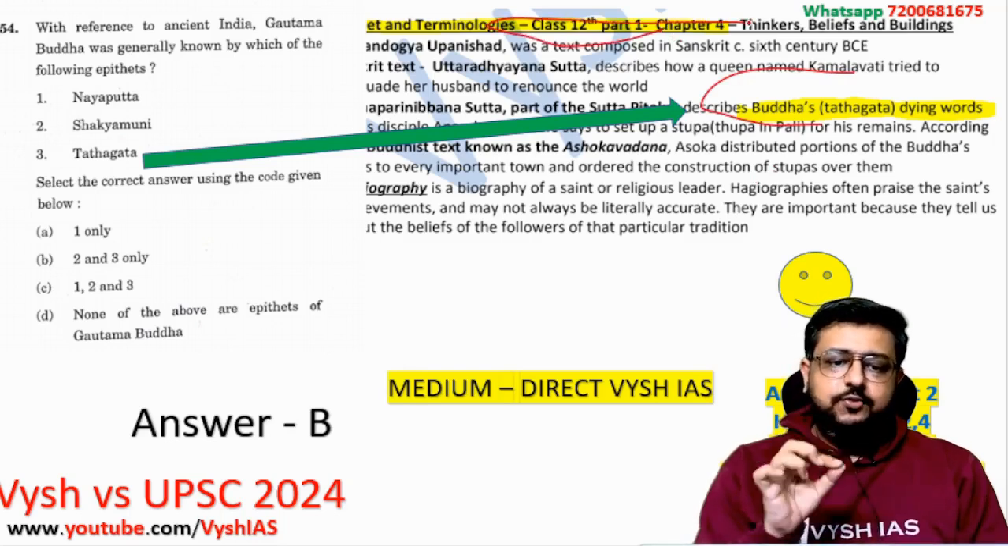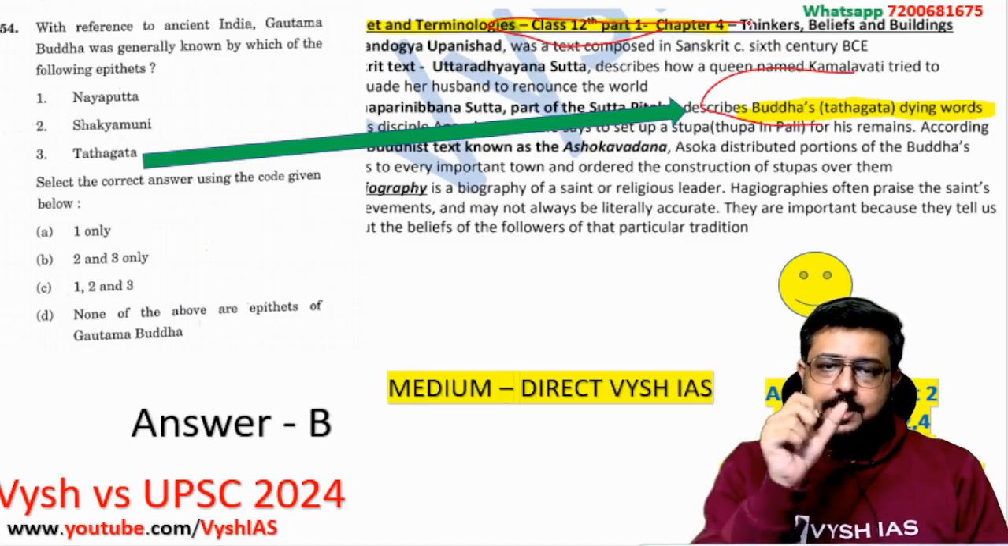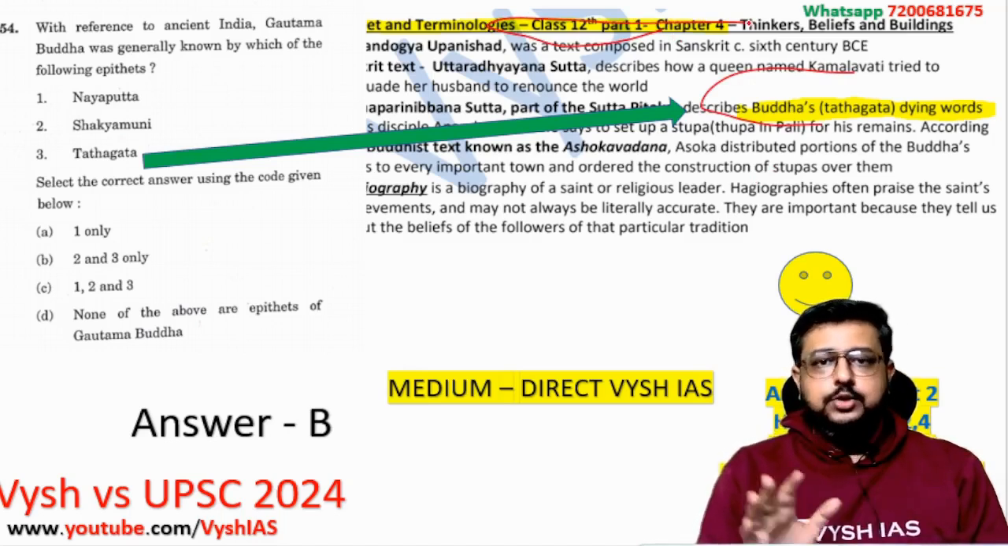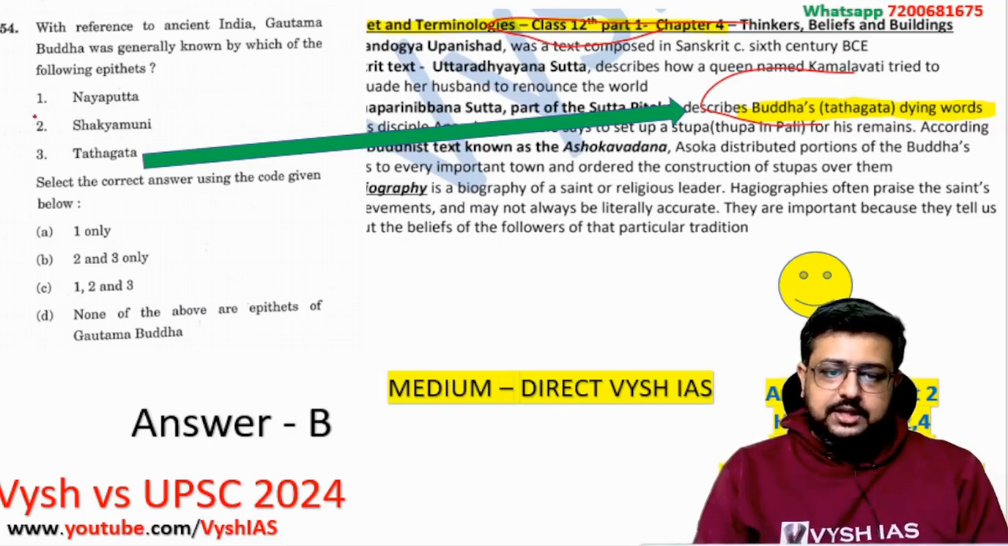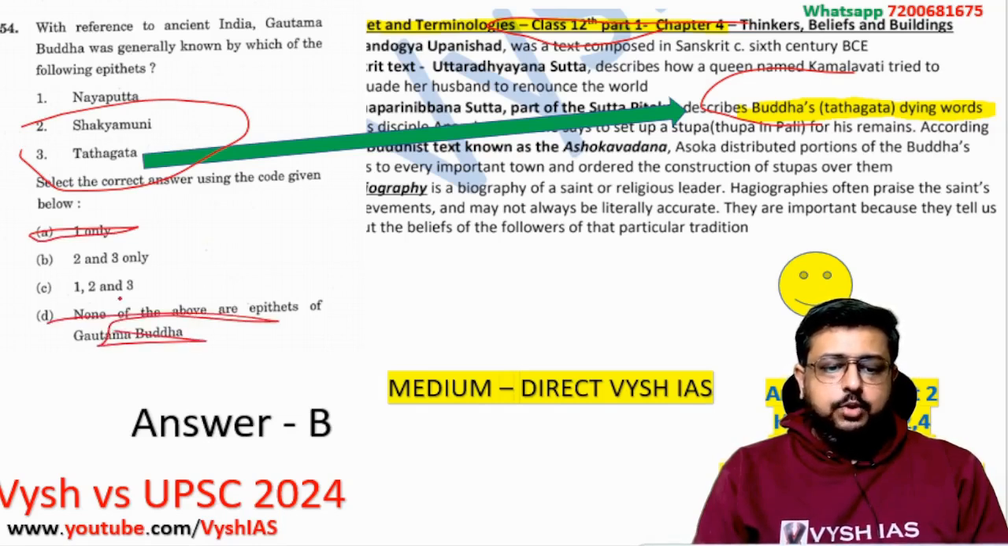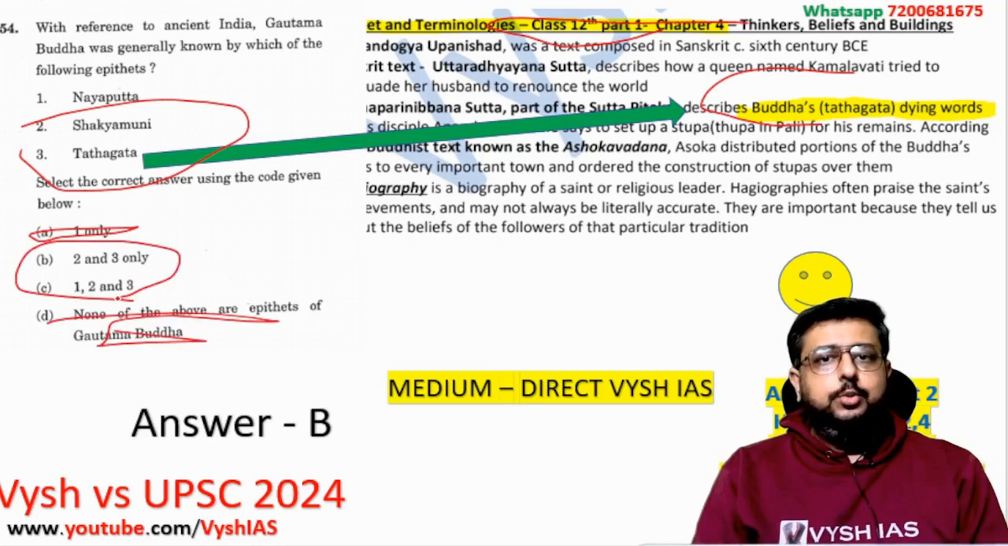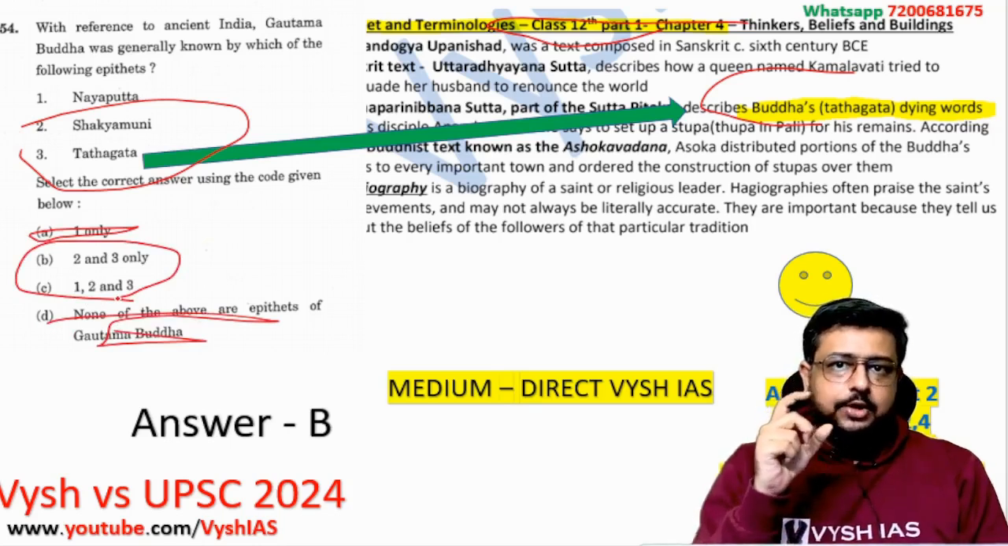So this was a kind of medium question because the Nayaputta was not mentioned anywhere and nobody knows anything about it. That is why, if you did what you believed, if you know that Shakyamuni and Tathagata is there, which is there in your standard textbook, you know this is wrong, because you need 2 and 3 in the option. This is wrong because they are telling none of the above. So 2 and 3, and 1, 2 and 3. So here only you may get confused, but with your sense, that is where always you have to apply that